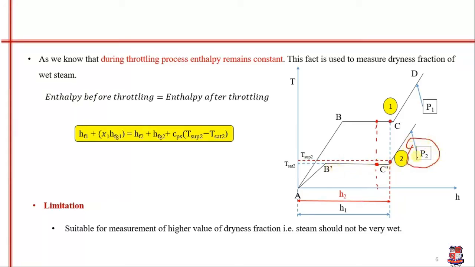Now if I equate these two expressions, the expression for point number 1 will be the same, hf1 plus x1 hfg1. The expression for point number 2 will be the expression of wet steam, so it will be equated to hf2 plus x2 hfg2.